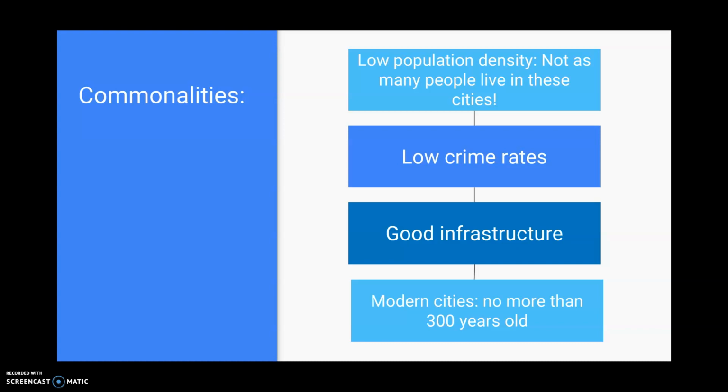Australian and Canadian cities perform better than cities in the United States due to the US cities' high crime and congestion rates. So high crime rates just means that there's a lot of crime happening in the United States, unfortunately, much more than in Australia and Canada. And congestion rates is referring to traffic. So having too many people traveling around all the time and not a good enough infrastructure to support it.